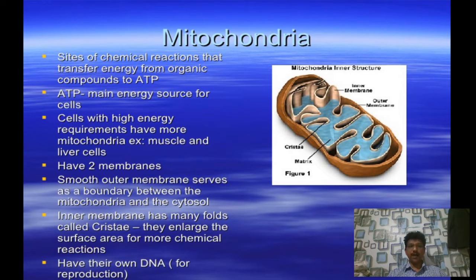Cells with high energy requirements have more mitochondria, for example muscle and liver cells. Mitochondria have two membranes. The smooth outer membrane serves as a boundary between the mitochondria and the cytosol. The inner membrane has folds called cristae. They enlarge the surface area for more chemical reactions, and mitochondria have their own DNA.